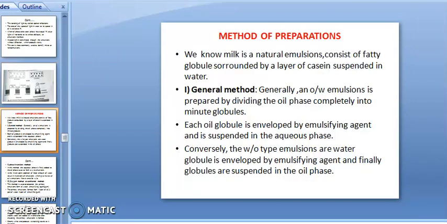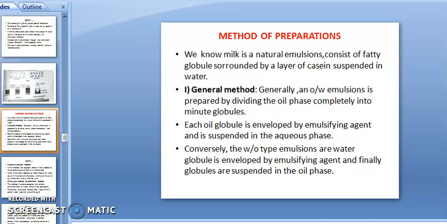This is the diagrammatical representation of the identification tests of emulsion. Method of preparation: now we will discuss the method of preparation of emulsion. We know milk is a natural emulsion, consisting of fatty globules surrounded by a layer of casein suspended in water. According to that natural emulsion, they have put forward the pharmaceutical preparation.